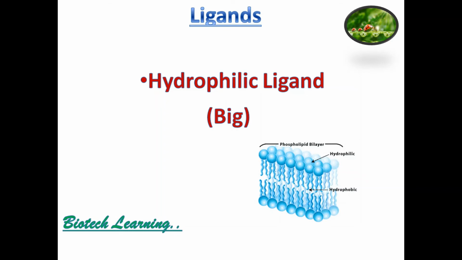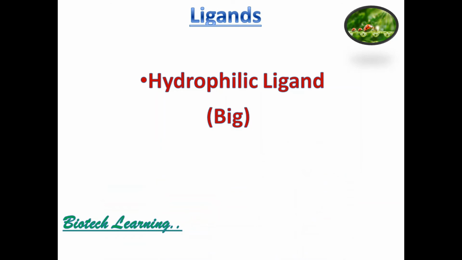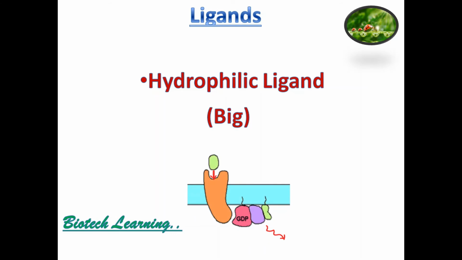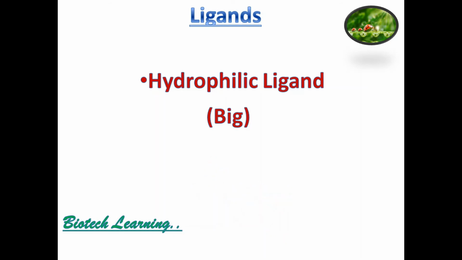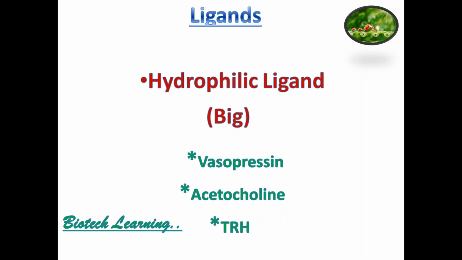So they need a carrier or a tunnel to pass through the plasma membrane and get into the cell. They have difficulty in crossing the plasma membrane. So they need a carrier or a transporter or a protein that can send the signal towards the inside of the cell. Let's see some examples: vasopressin, acetylcholine, and TRH hormone.